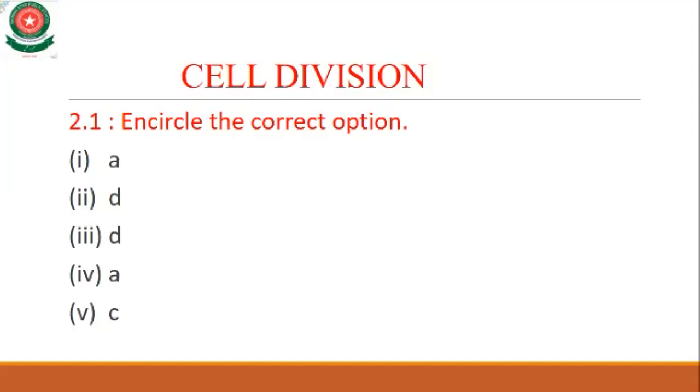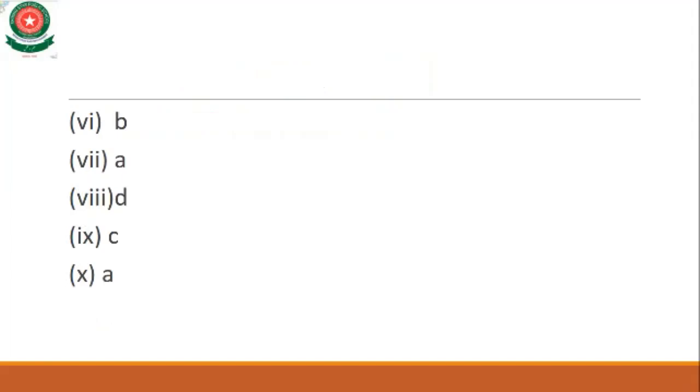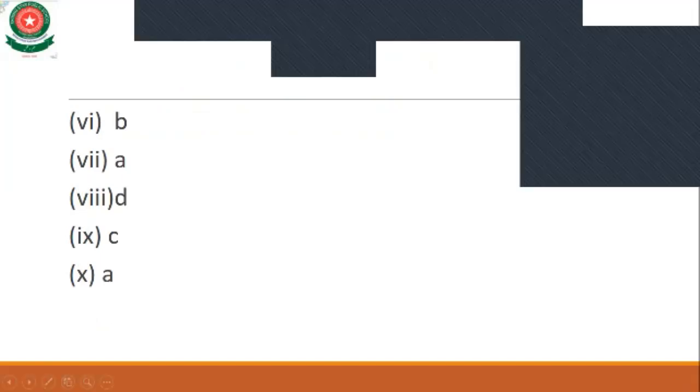In MCQ 9, in humans, the eye color is developed due to the effects of: option A, diet; B, environment; C, gene; and D, both A and B. Option C is the right option, gene.